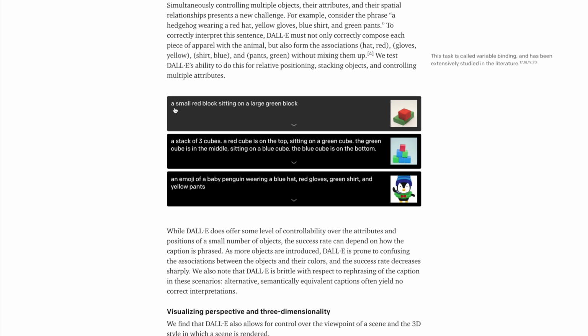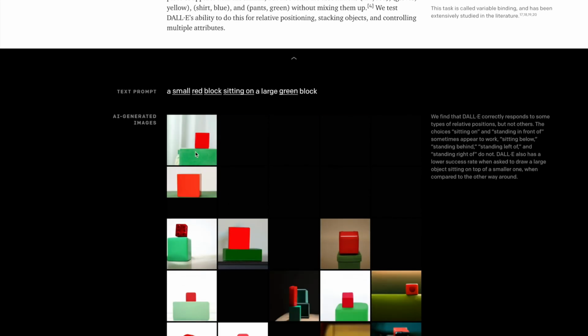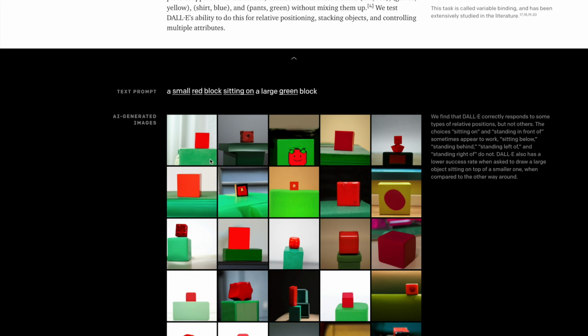Suppose you want to generate an image from the text saying a small red block sitting on a large green block. If we expand this, it will be something like this: the large green block is there and it's sitting on top of the red block. Similarly, these are the AI generated images.